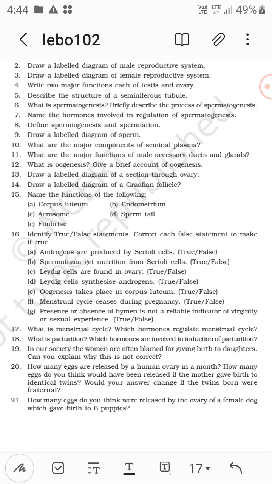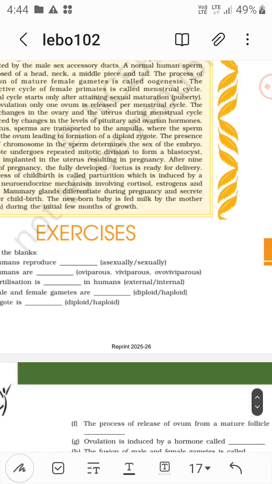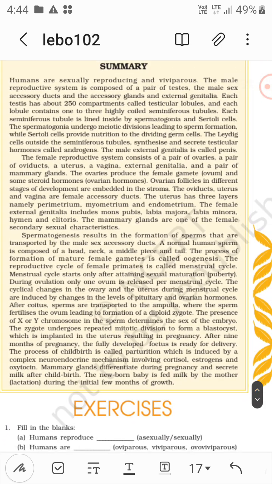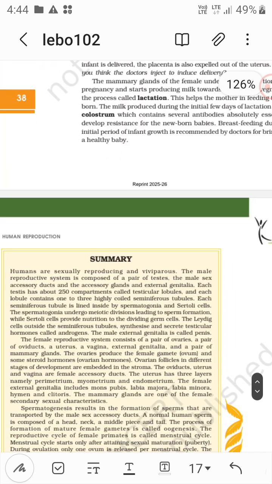How many eggs do you think were released by the ovary of a female dog which gave birth to 6 puppies? Six eggs. That's all. So this is all, your chapter is done: human reproduction.